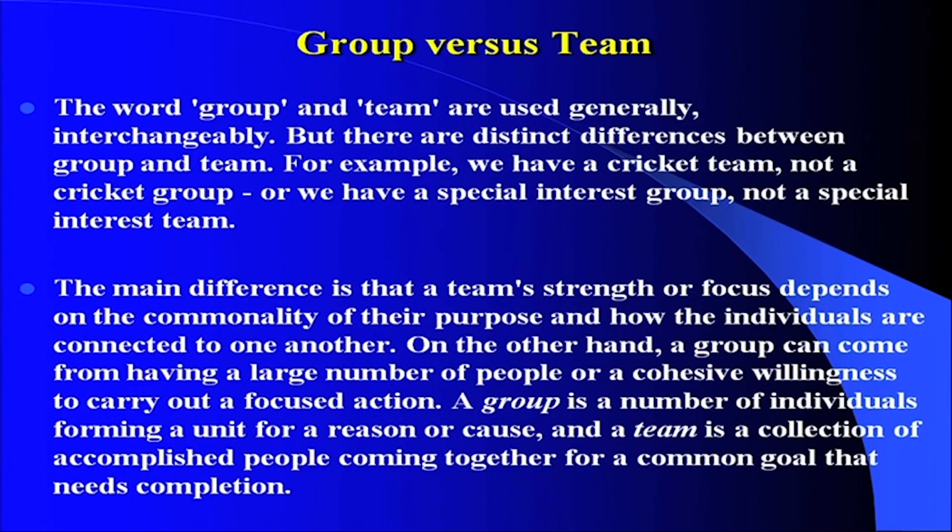A group is a number of individuals forming a unit for a reason or cause, and a team is a collection of accomplished people coming together for a common goal that needs completion. So these are some very distinct features related to team and group, but the ultimate purpose might be the same, whether a person is working in a team or group, that they have a certain goal to achieve, but the process might be slightly different.